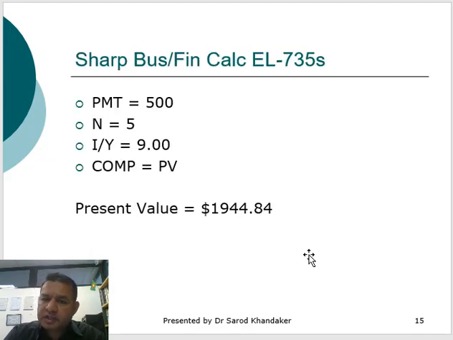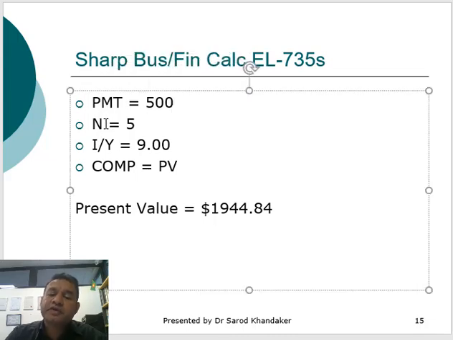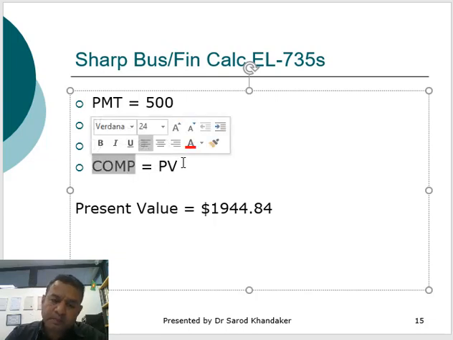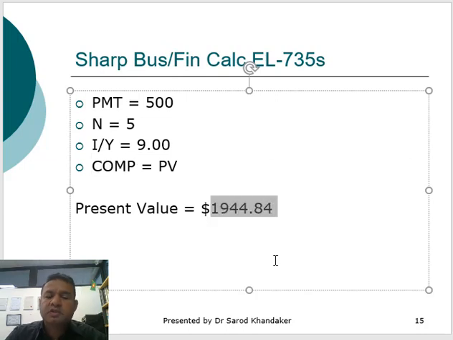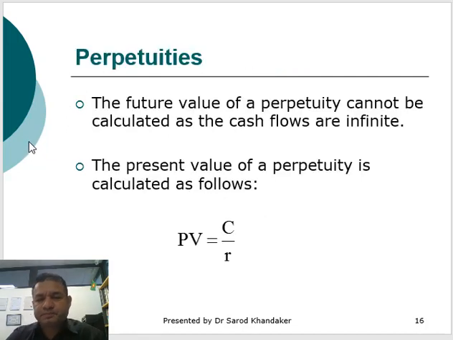If you use a calculator, for example in this class we'll be using the Sharp EL-735S calculator, what you need to do is put in the PMT, which is the payment, 500, N is the number of years, which is 5, I/Y is the interest rate, which is 9%, and then compute the present value. You'll find the present value is $1,944.84.